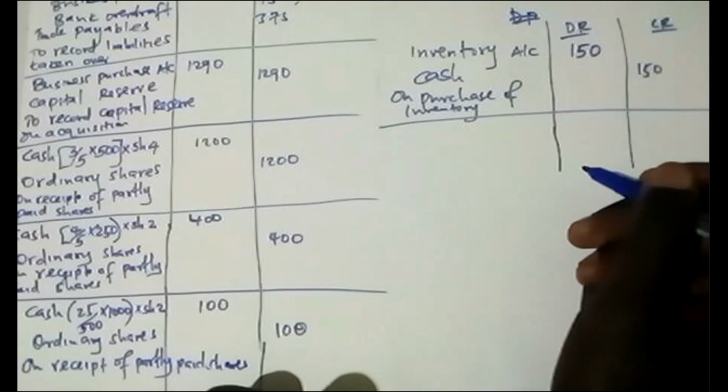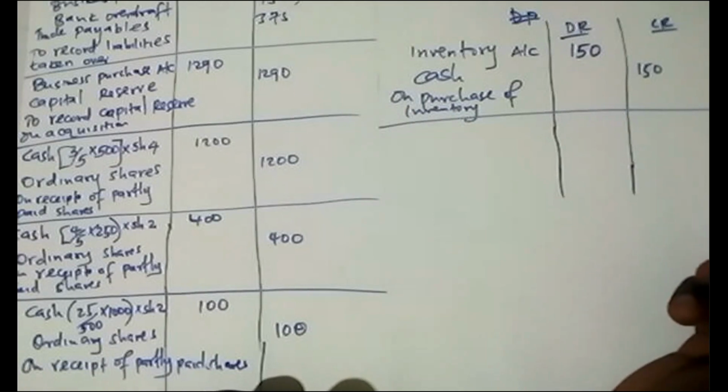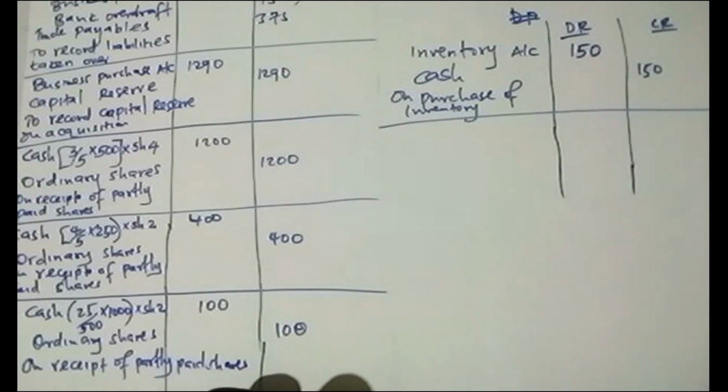What about for payables they paid? Now try that. They paid payables. What would I do to the payables? Would I debit or would I credit?